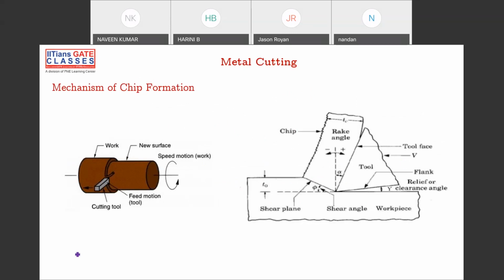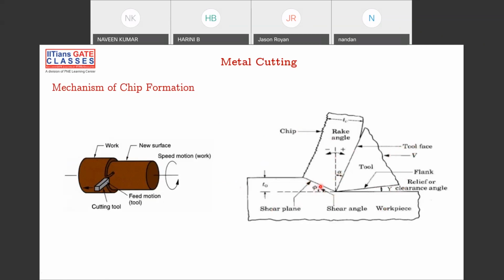So, mechanism of chip formation. Obviously there are many ways of chip formation, but I'm not going to dwell on it. This is just a revision. Phi is your shear angle here, and gamma is your clearance angle here. Alpha is your rake angle here. V is your cutting speed, and there is the tool face, rake angle, chip. All these things are there.